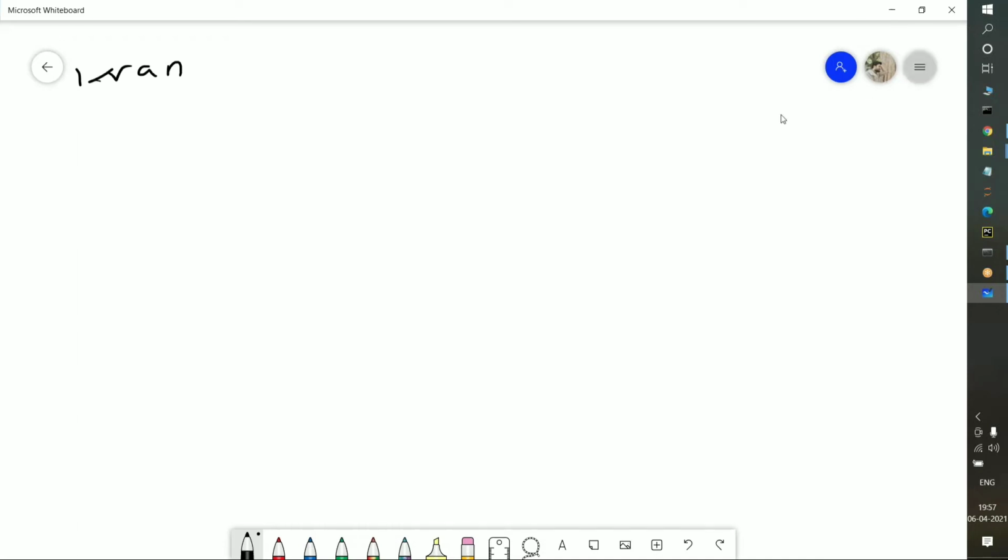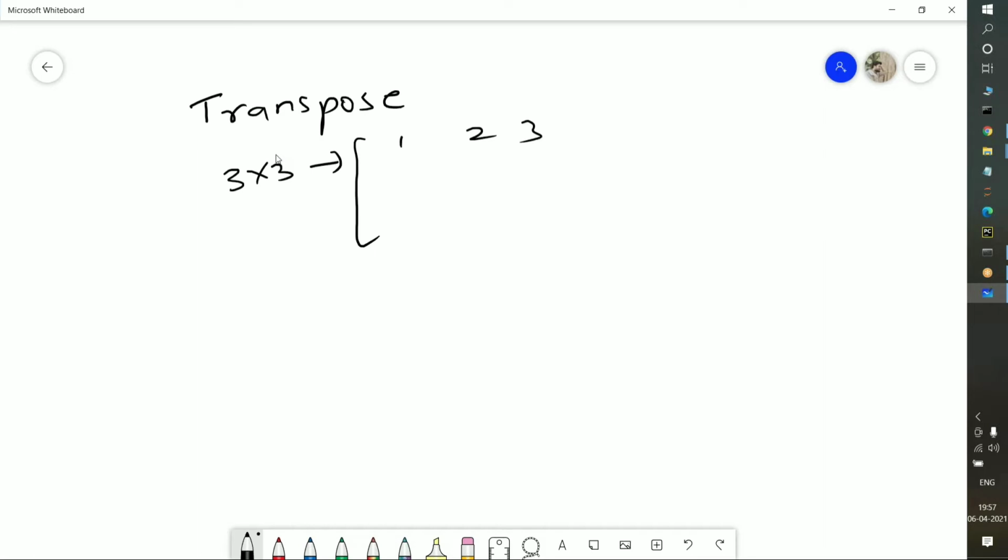This transpose function will convert the rows into columns and columns into rows. Okay. Suppose I'm taking the transpose function. I'll tell you about the transpose function. Suppose I'm taking here a 3 by 3 matrix. So 1, 2, 3 and 4, 5, 6 and 10, 11, 12. Now I'm saving this array in a variable known as A, suppose.